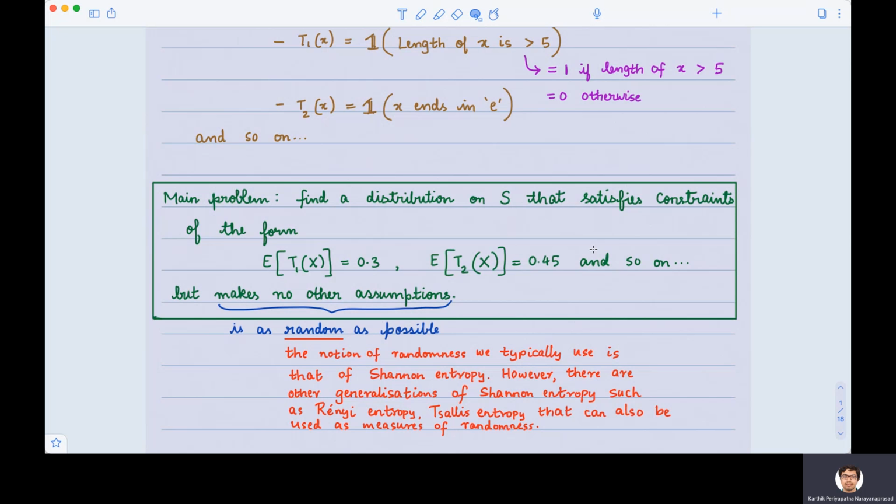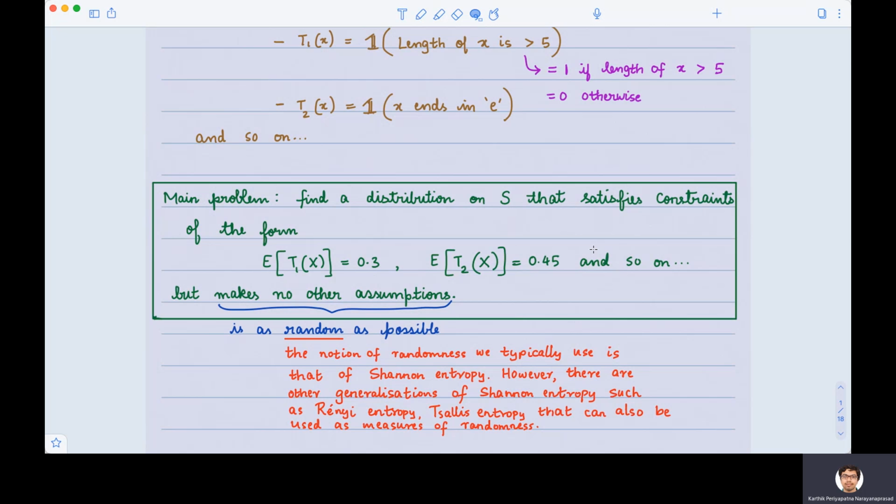In other words, we would like to find a distribution that satisfies constraints of the form: expected value of the first feature equal to some constant, let's say 0.3. Expected value of the second feature is equal to another constant, let's say 0.45. So for as many measurements as we have, we would have that many constraints.